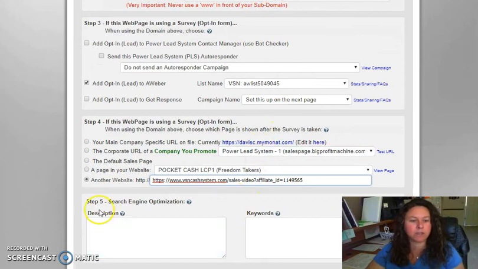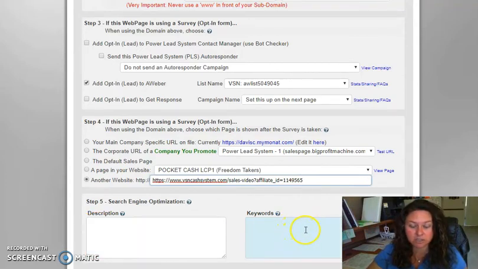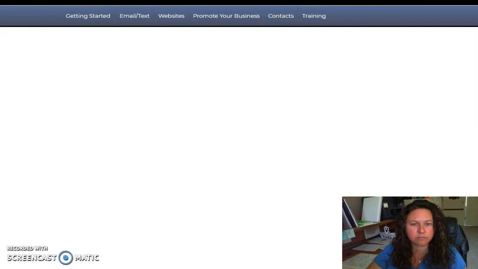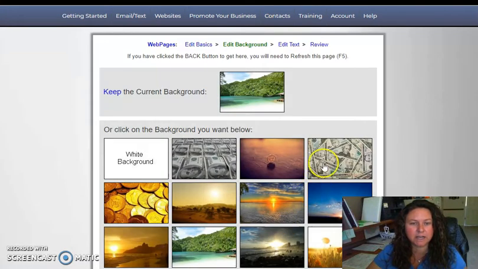The next thing is we have a search engine optimization area. So if you're an advanced marketer and you know all about descriptions and keywords, put your description in here for your business and your keywords to generate more searches. After that, I'm just going to go ahead at the bottom here and save changes. Then it's going to come up with a lot of different options for your background that you can choose.